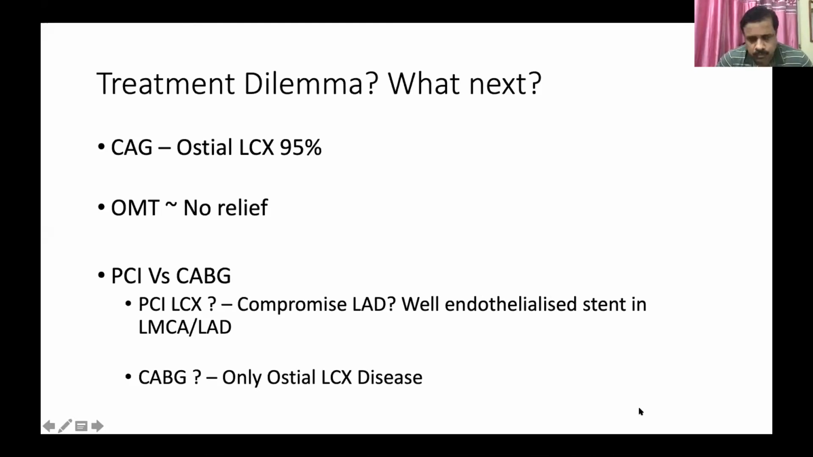Now, how to do it, and what are the complications? We can compromise the LAD because there is already a left main to LAD stent, which must have already been endothelialized. So how to go about it?